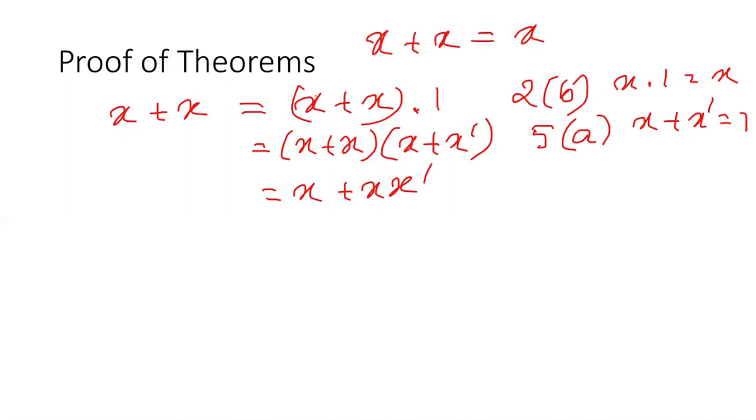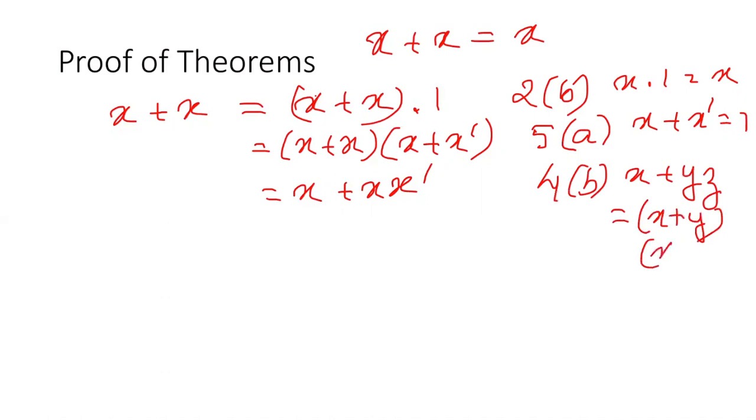Okay, this is by postulate 4b. So 4b, what does it say? X plus yz is equal to x plus y into x plus z. So according to this postulate, this part is equal to this part. Here our x is x, y is also x, and z is x dash. So I can write it like this.